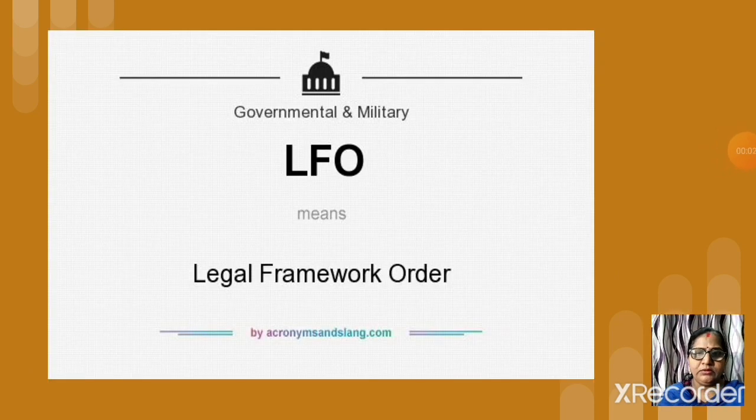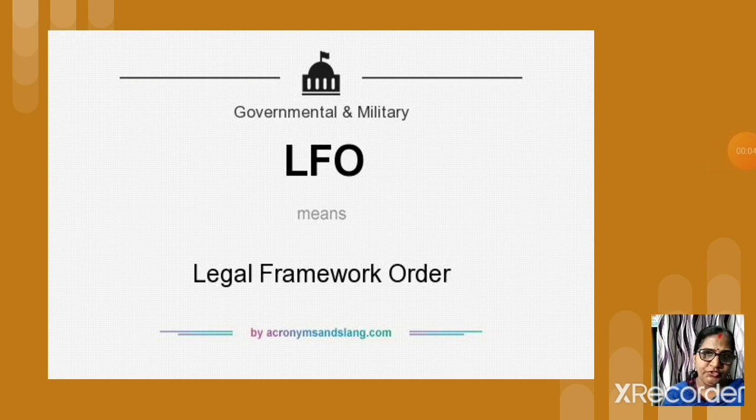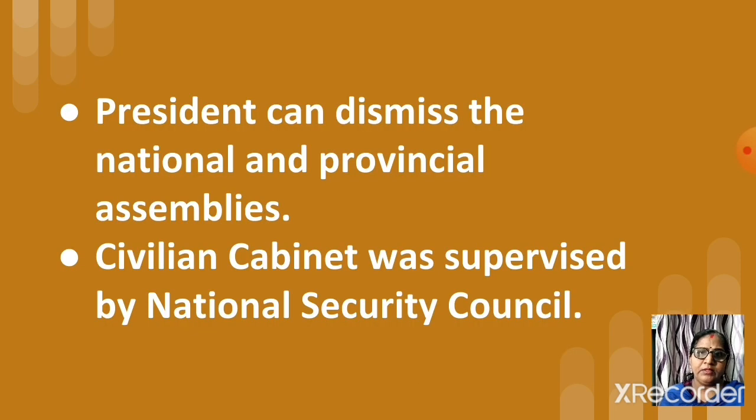Let us talk about the Legal Framework Order in Pakistan. What happened was, in August 2002, Musharraf issued a Legal Framework Order. He brought changes in the Pakistan constitution. He changed the constitution. He took all powers in his hands.